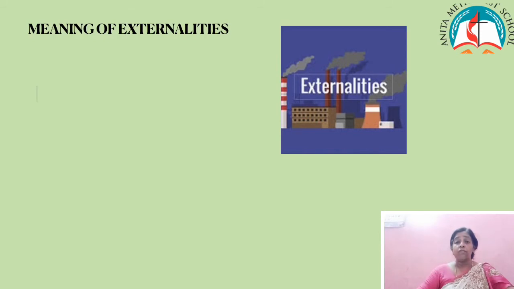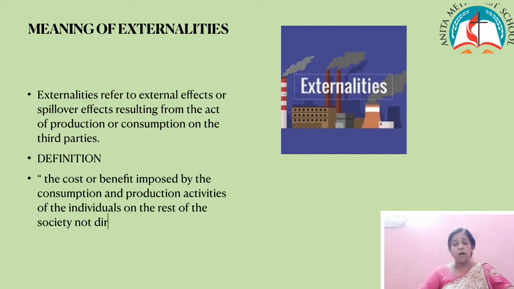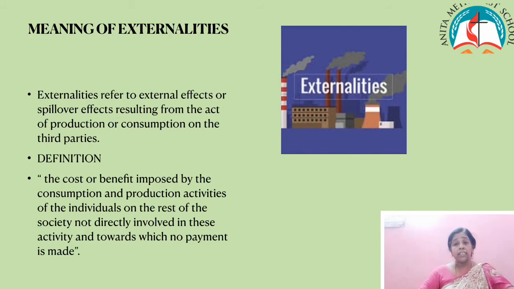Children, now we are going to learn the new term called externalities and the environment. In environmental economics, one of the most important market failures is the negative externalities arising from the production and consumption of goods and services. These externalities occur outside of the market, that is, they affect people not involved in the production and consumption of a good or service. Instead it affects the third party and they are known as spillover effect.